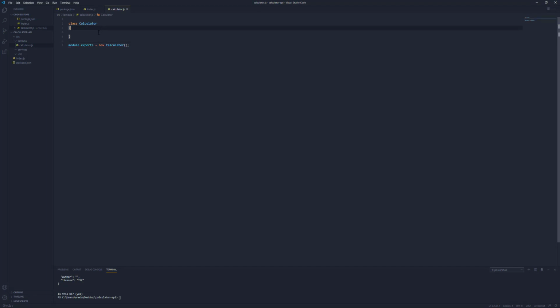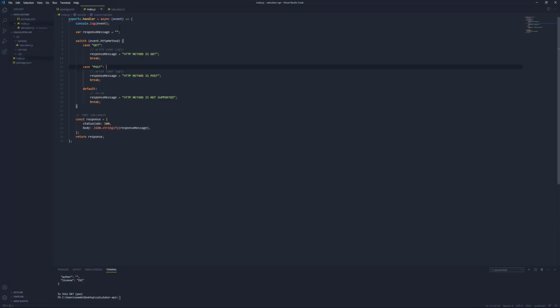Okay. And so this class might have something like add, we'll have x and y. It might have subtract x and y. And let's just start off with those for now. So add and subtract, and we're exporting this class as a newly instantiated object.